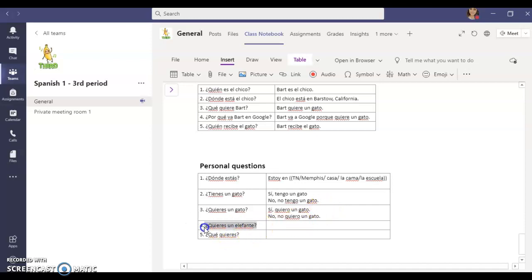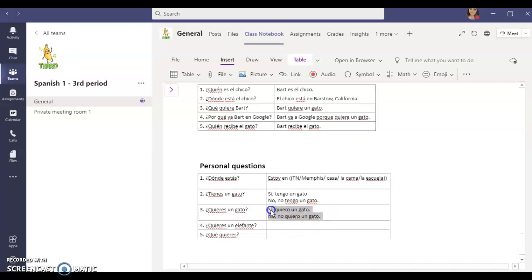Number 4, número 4, ¿Quieres un elefante? ¿Quieres? Do you want un elefante, an elephant? Do you want an elephant? Oh my gosh, I totally do. I totally want an elephant. I think that would be the coolest thing ever. Except for their poop. I wouldn't want to clean up their poop. But I think an elephant would be a great pet.